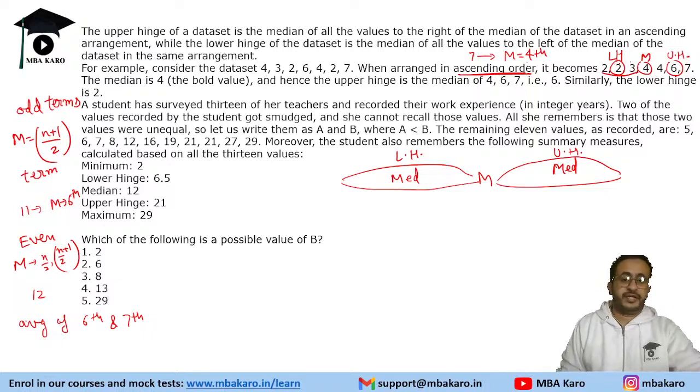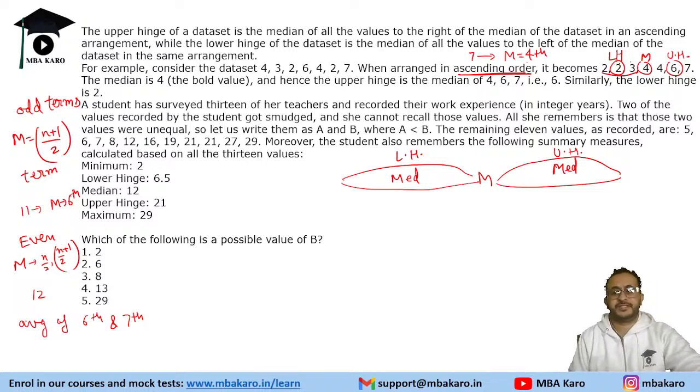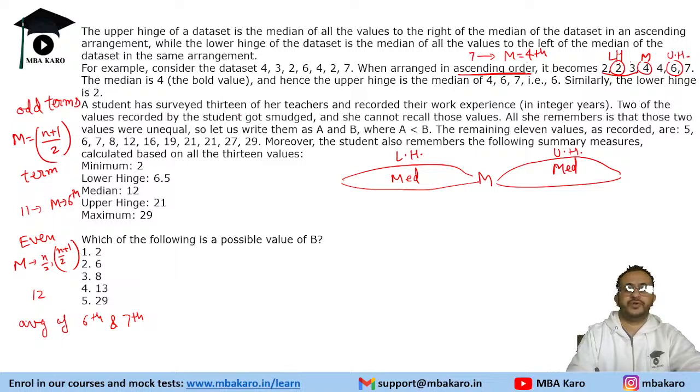Now it is given that a student had to survey 13 teachers and recorded their work experience in integer values. Two of the values recorded by the student got smudged, and she cannot recall those values. All she remembers is that those two values were unequal and a is less than b. So there are two missing values a and b, with a less than b. The remaining values are 5, 6, 7, 8.